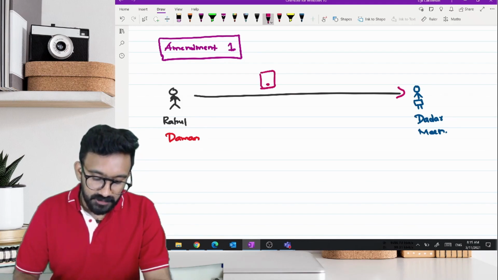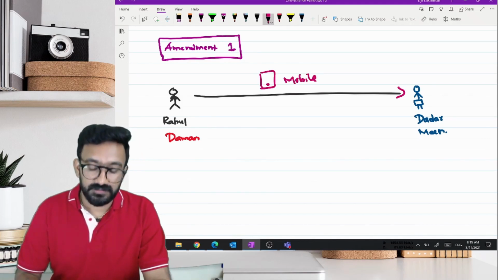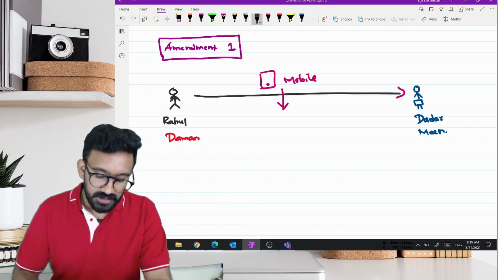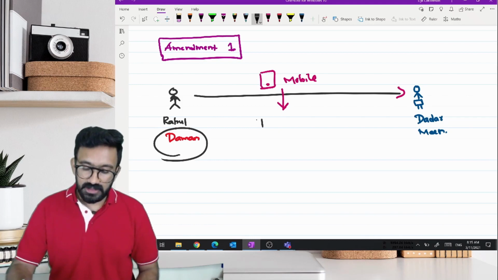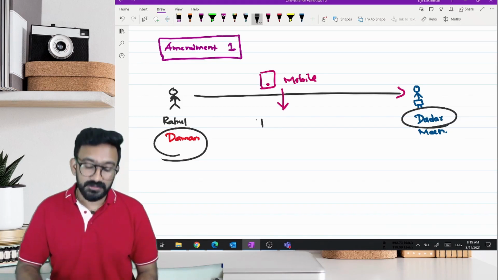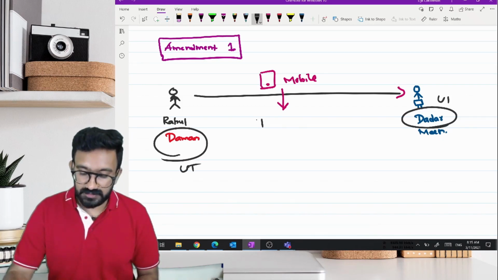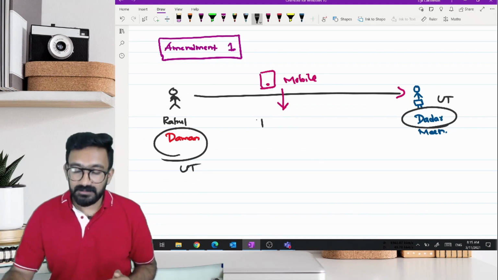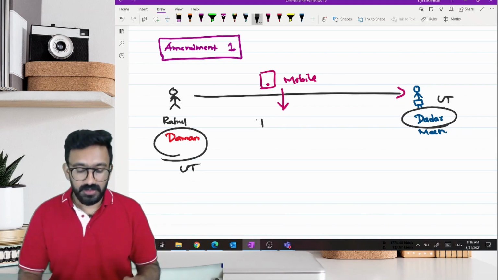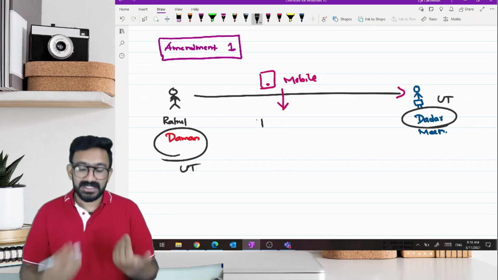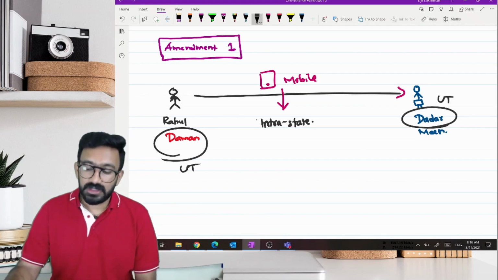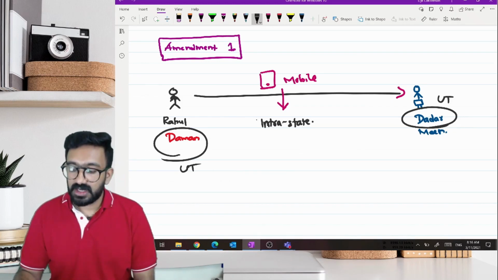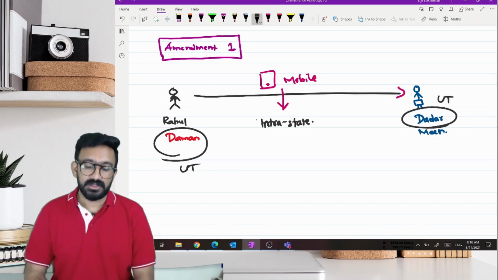There is a sale of a mobile phone that's happening. Before the amendment, Dadar and Daman were separate union territories, so the supply made from Daman to Dadar would have become an interstate supply, but now it is an intrastate supply. Reason being, both Dadar and Daman are now considered to be one union territory.